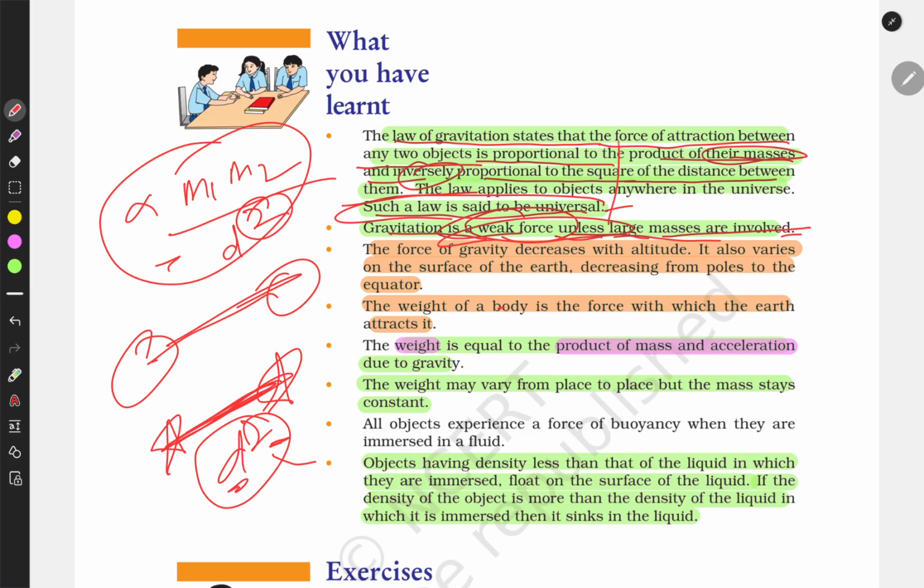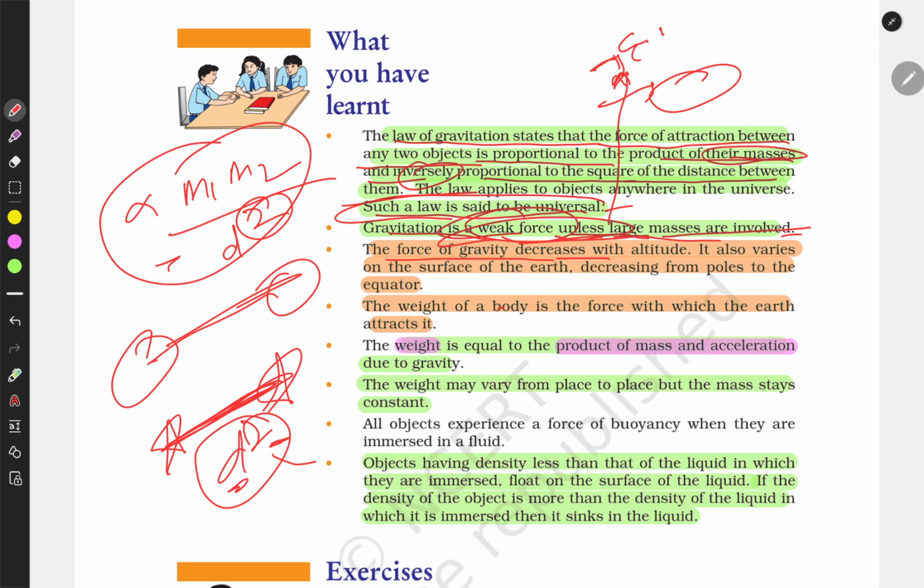When we compare it with other types of force, we have electric force and magnetic force, electromagnetic force, and nuclear force. There are 4 fundamental forces that we will study in 11th class. When we compare, gravitation is the weakest force in nature.